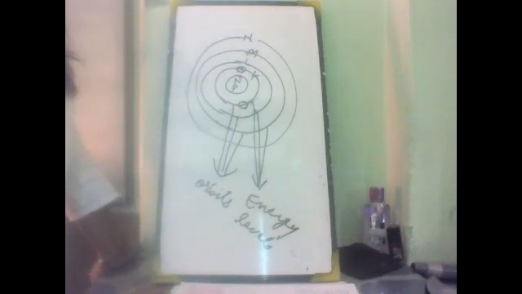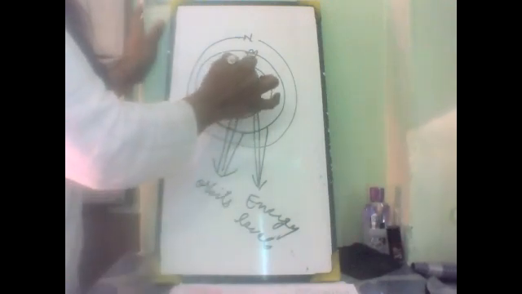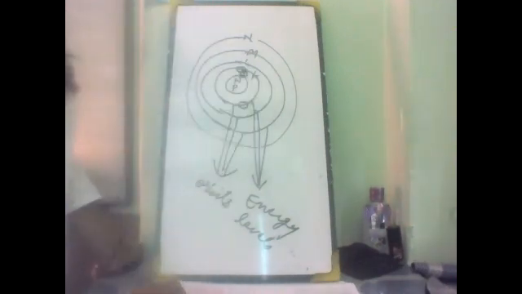The orbit closest to the nucleus is the K shell. The distance between the K shell and the nucleus is the minimum. It has the least amount of energy.